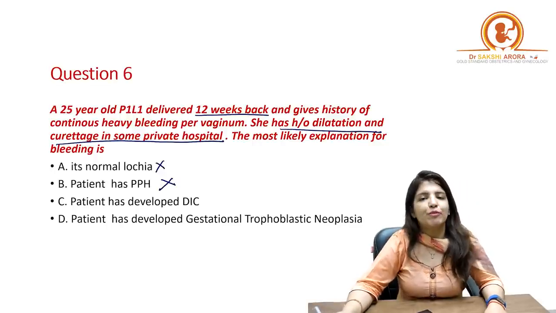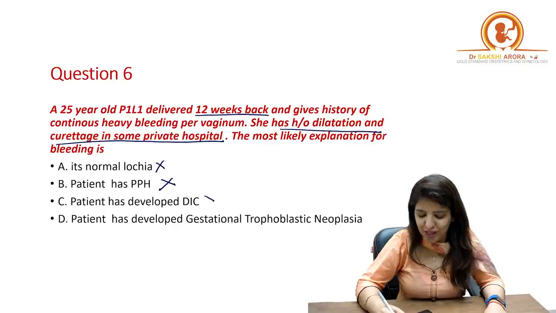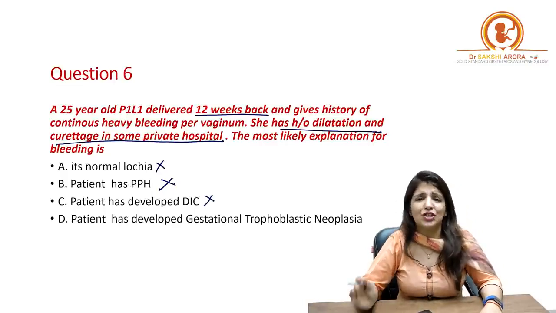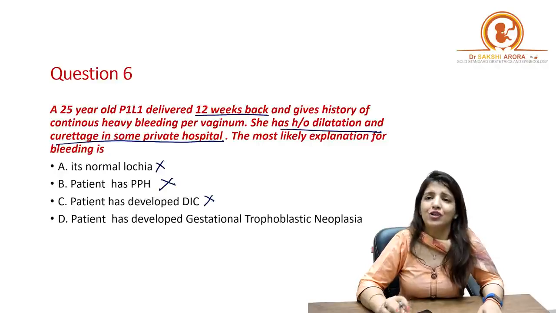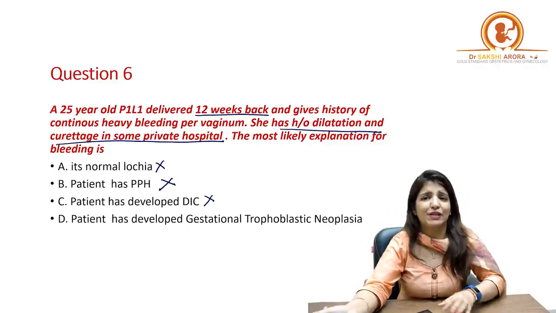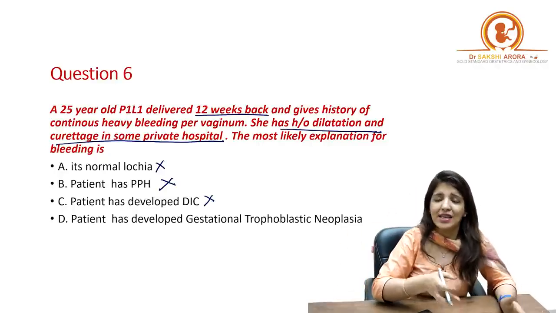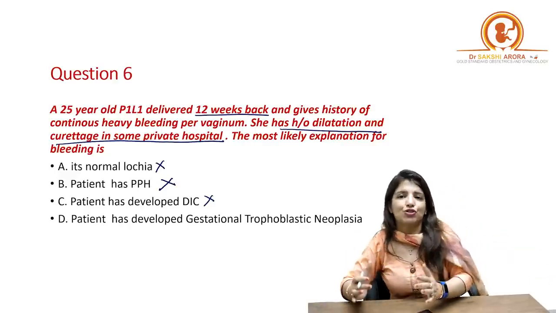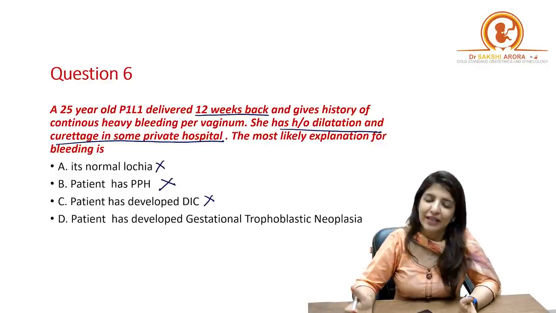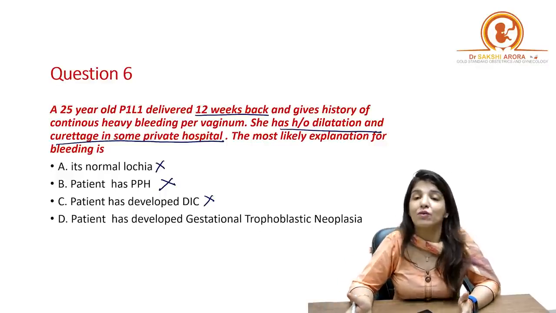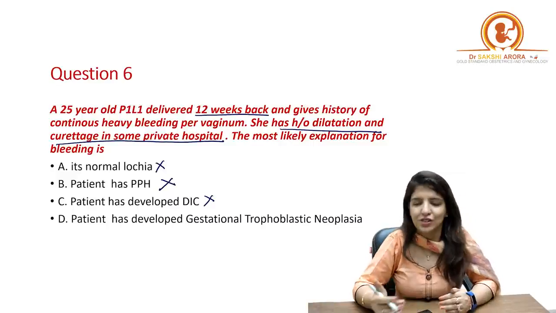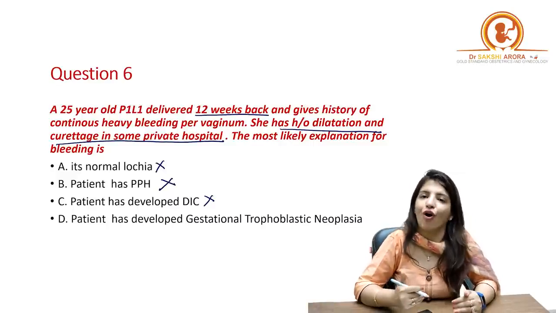Right? Number 3, the patient has developed DIC. Do you think DIC presents this way? That for the past 3 months the patient is having bleeding, she is going to a private hospital, then undergoing DNC, the patient is absolutely fine except for bleeding, and she is coming to you with DIC? No, this doesn't happen. DIC is an acute event and the patient has to present to you immediately. Right? This is not the history of DIC.